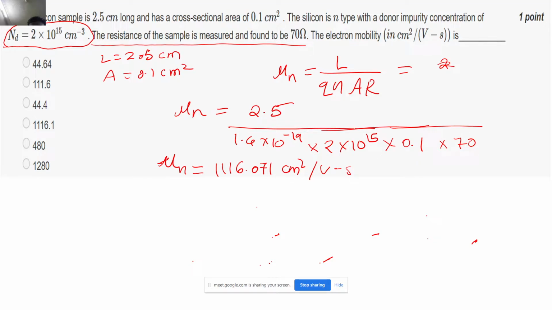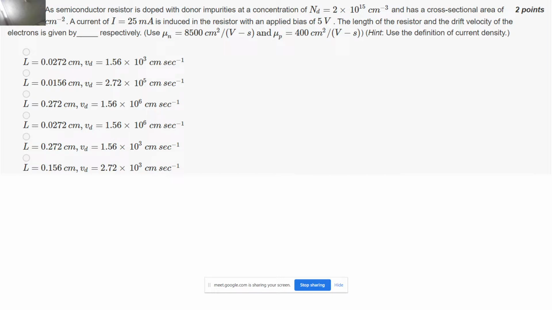So yeah, based on the same principle, we have another numerical. A GaAs semiconductor resistor is doped with donor impurities at a concentration of Nd equal to 2 into 10 to the power 15 centimeter cube inverse, and has a cross sectional area of 5 into 10 to the power minus 5 centimeter square. So our area is given to be how much? 5 into 10 to the power minus 5 centimeter square. A current of 25 milliamperes is induced in the resistor with an applied bias of 5 volts.